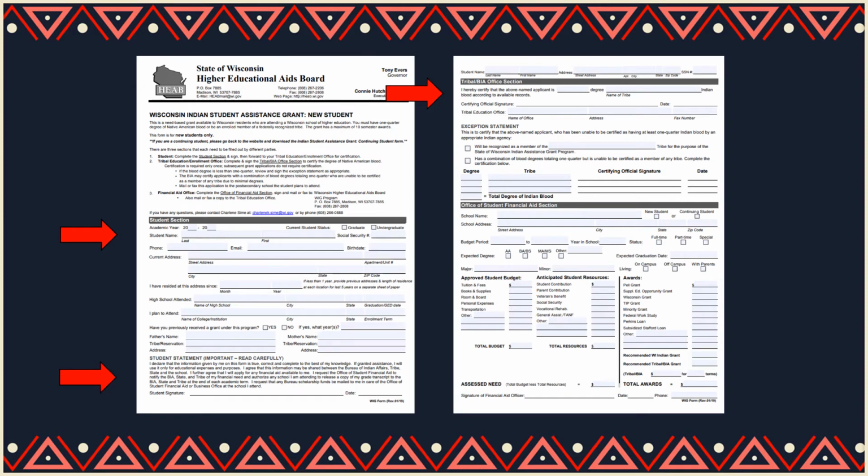This section is to be filled out by the Tribal Enrollment Office. It is the student's responsibility to get this section of the form filled out and certified with a signature. Do not fill out the final section. That is for the Student Financial Aid Office to complete.